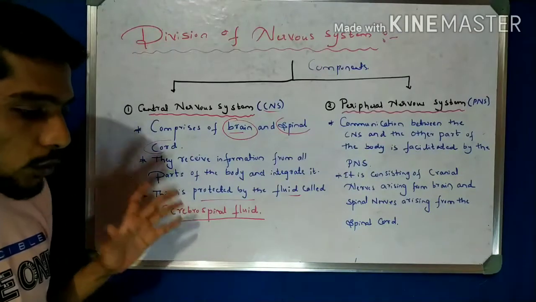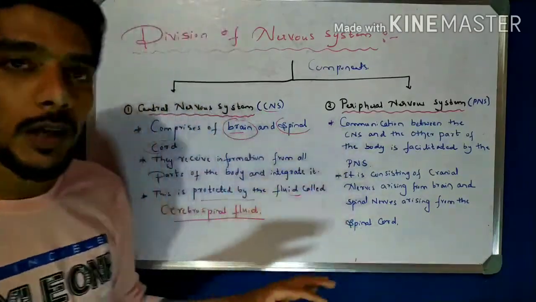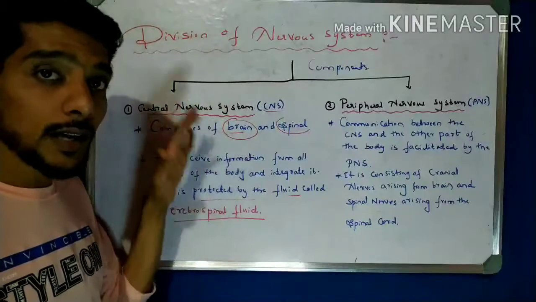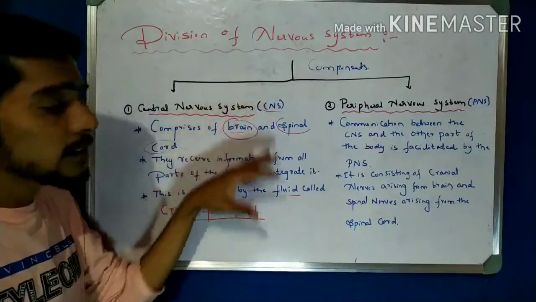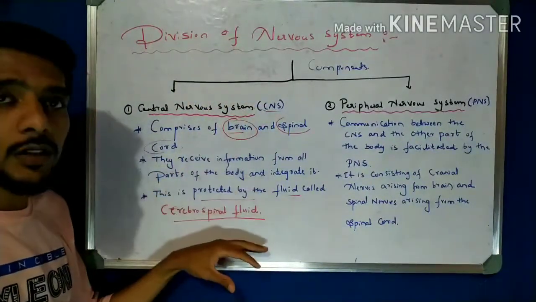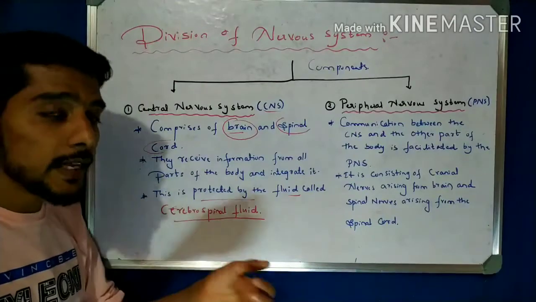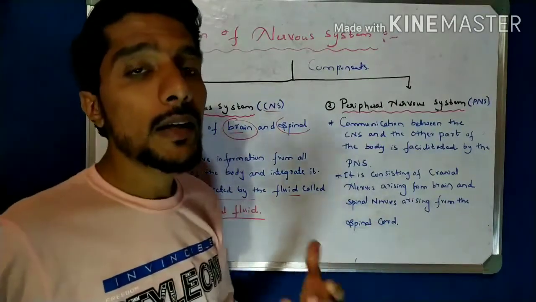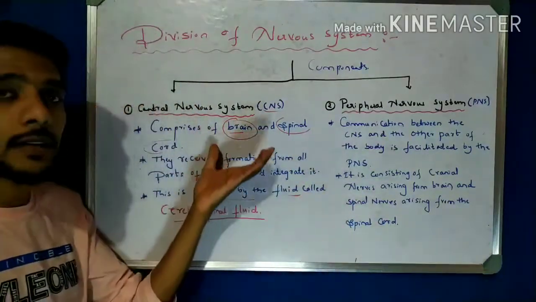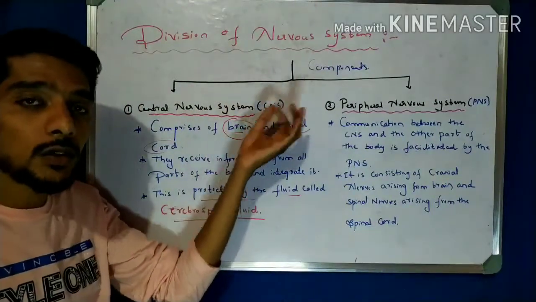cerebrospinal fluid. So this is about the central nervous system, and this is enough for you for class 10. Please write down these points about the central nervous system. In the examination they ask what you mean by the central nervous system, so you have to answer that the central nervous system consists of two parts.